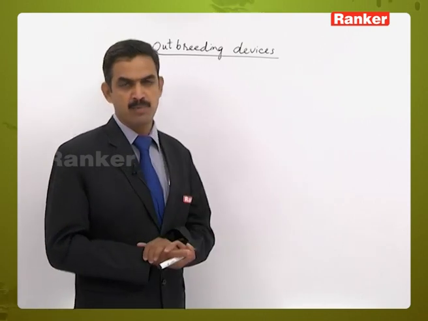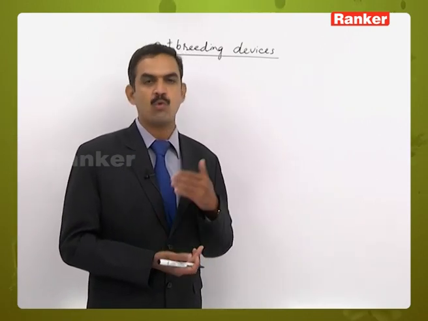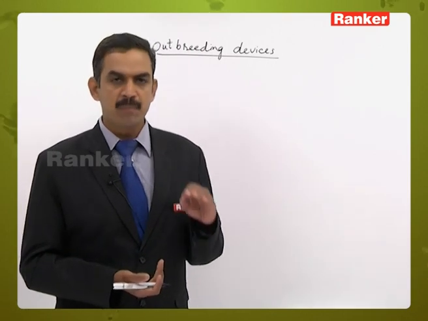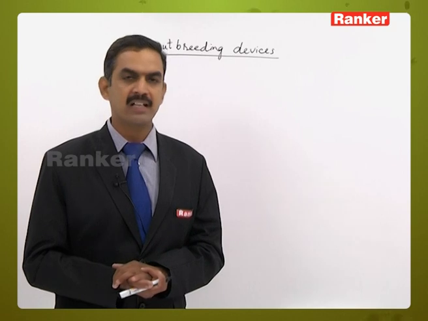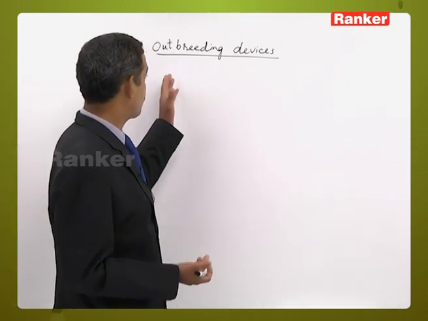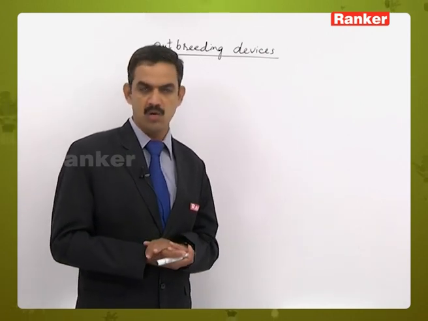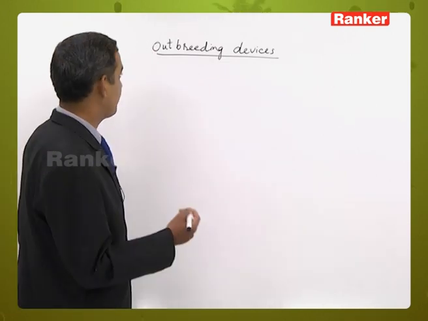Because of that reason, the plants get adapted in such a manner that they acquire some new characters, or exhibit some contrivances such that they inhibit self-pollination and promote cross-pollination. The contrivances exhibited by the flowers to promote cross-pollination are called outbreeding devices.